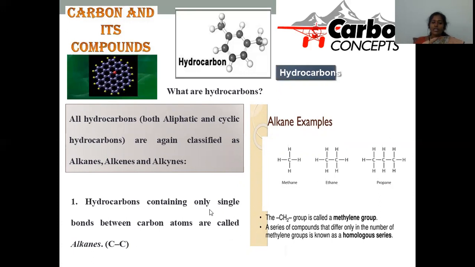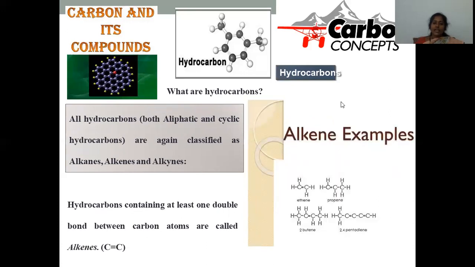Hydrocarbons containing only sigma bonds, only single bonds between the carbons and hydrogens, are regarded as alkanes. Alkane stands for carbon-carbon single bonds. The simplest examples under this category are methane, ethane, and propane. Here all the carbons are joined by single bonds, not multiple bonds. All are single bonds only, all are sigma bonds only. Pi bonds will not be present. Those compounds are regarded as alkanes.